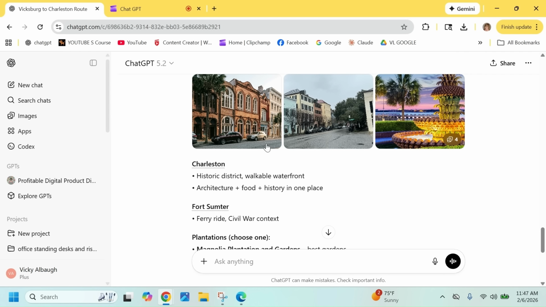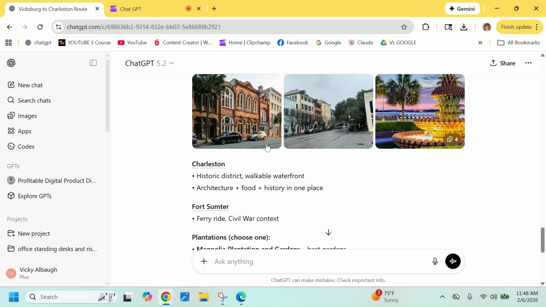So make sure you are signed in or you create a new account for ChatGPT if you want to try this. You can get a free account. Step one is to set the trip rules. I lock in basic rules: where I'm going, how long I have to stay, how far I want to drive each day, and what kind of roads I want to use.